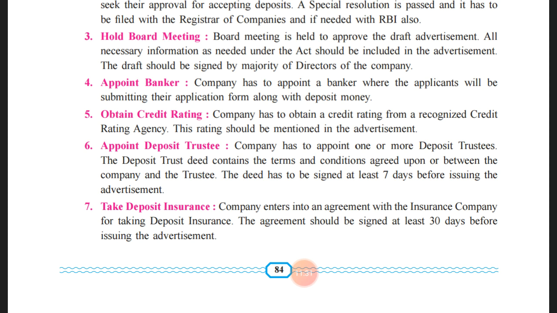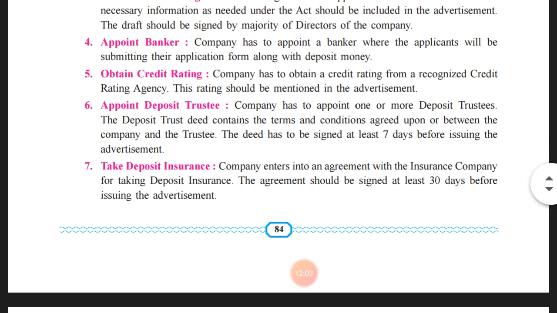And this particular person, this trustee, will be a representative of the depositors of the company, and whatever problem there is, the depositors have to approach the trustee, and the trustee will coordinate on behalf of the depositors with the company, and accordingly the matter will be solved and the decision will be taken in favor of the depositors. So each and every procedure will be carried out in a systematic manner.